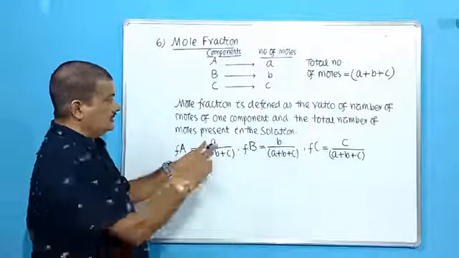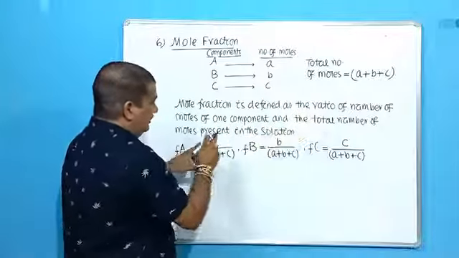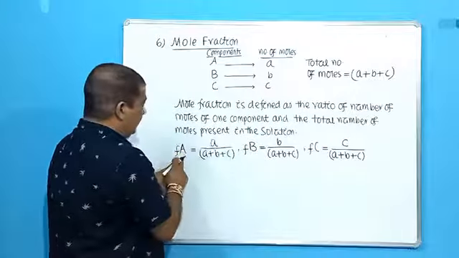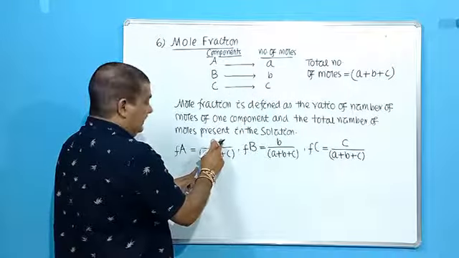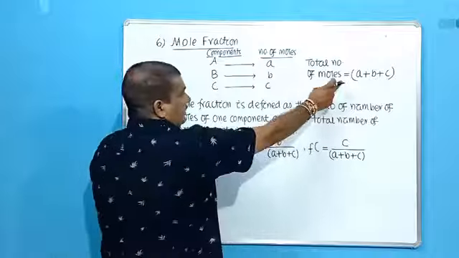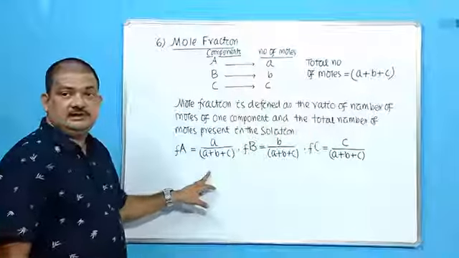It is the number of moles. Look at this once again. Ratio of number of moles of each component. For A, what is the number of moles? Now A. So number of moles of component A divided by total number of moles. What is total number of moles? Now A plus B plus C.